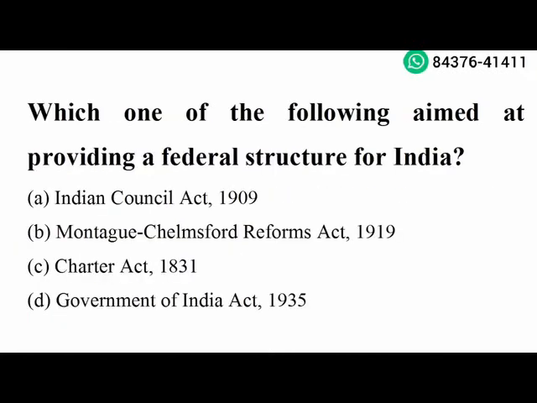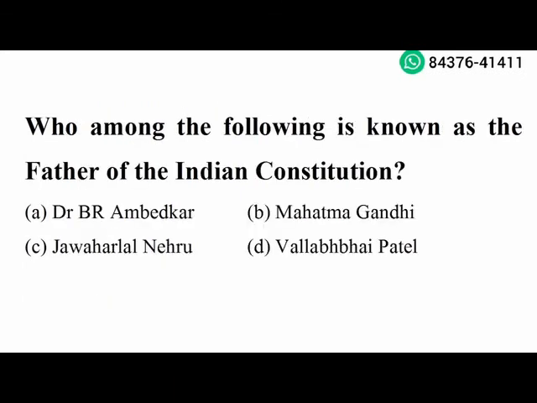Next question. Which one of the following aimed at providing a federal structure for India? Government of India Act 1935. Option D is the right answer. Next question. Who among the following is known as father of Indian Constitution? Dr. B.R. Ambedkar. Option A is the right answer.